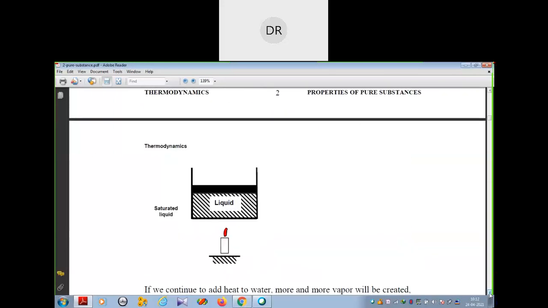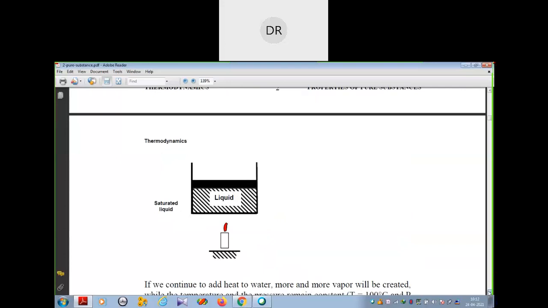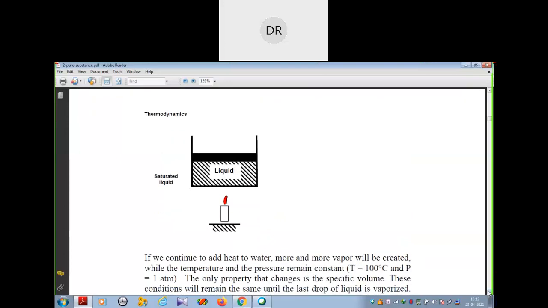So this is called the saturated liquid. That means at this point, some water starts to vaporize. If we continue to add heat to the water, more and more vapor will be generated, but the temperature and pressure remain constant at T equal to 100 degrees centigrade. The only property that changes is the specific volume.